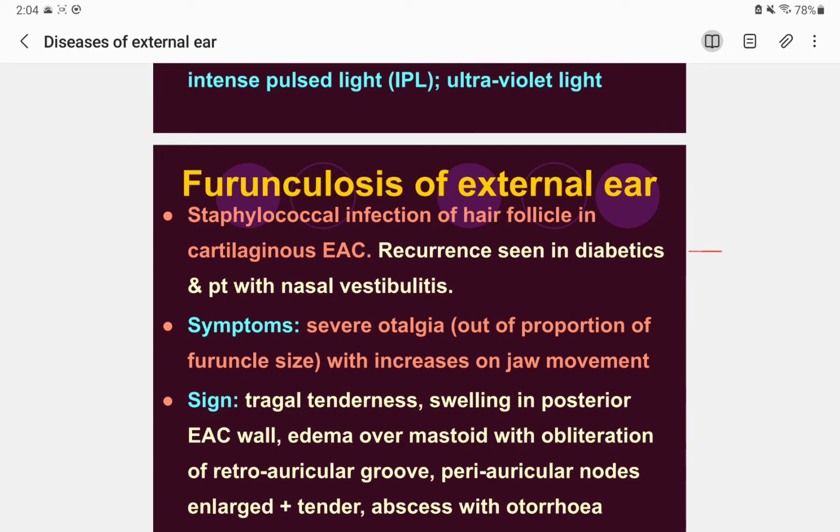Diabetes is a very big disease. It has so many systemic complications, such as in the kidney and the eyes. So if a patient presents in your OPD with recurring furunculosis, you should always remember as a physician that the patient may have diabetes. It's not your duty to just treat the ear. You are not just a doctor of the ear, but primarily a doctor of the patient, so you have to send a blood glucose level report also. Keep this information in mind.